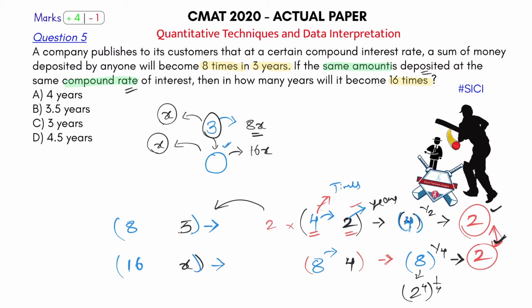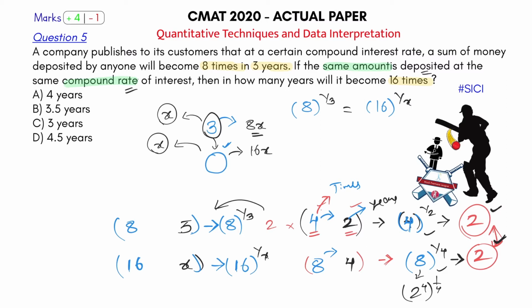So I'll use the same logic. What did I do here? Blue raised to this part. So I'll write here 8 raised to 1 by 3. Okay, that will be equal to what then? 16 raised to 1 by x, as I did it here. As you can check, I did it here and both of these have to be the same. So this 2 has to be the same. So I know now that 8 raised to 1 by 3 is equal to 16 raised to 1 by x, and that will give me the final value of x, which will solve my problem.